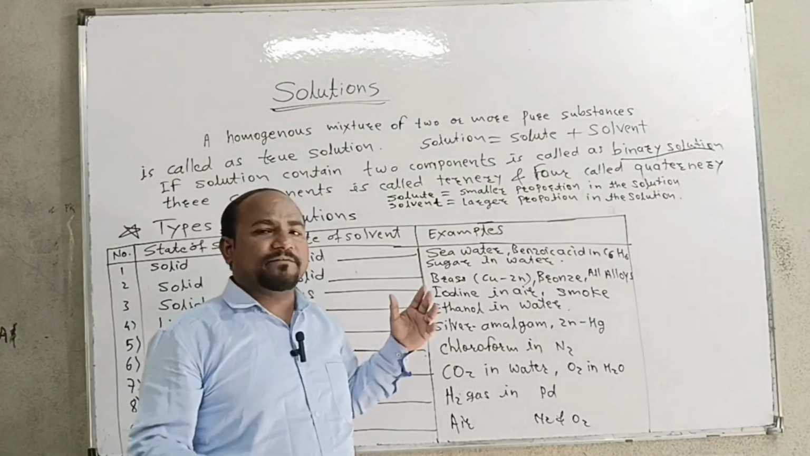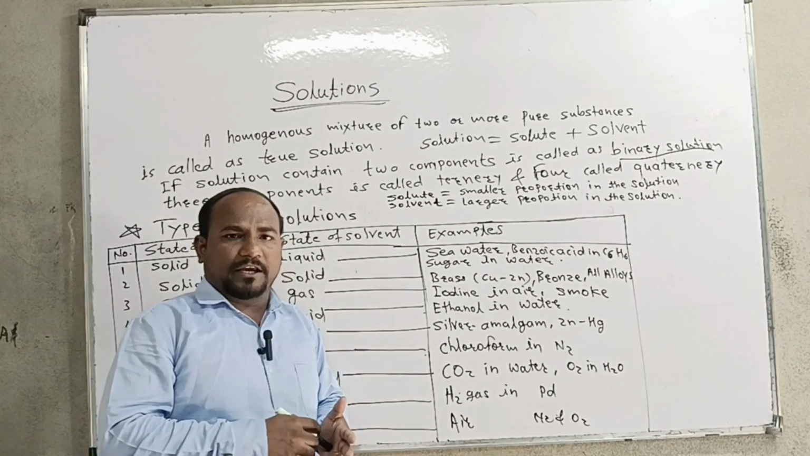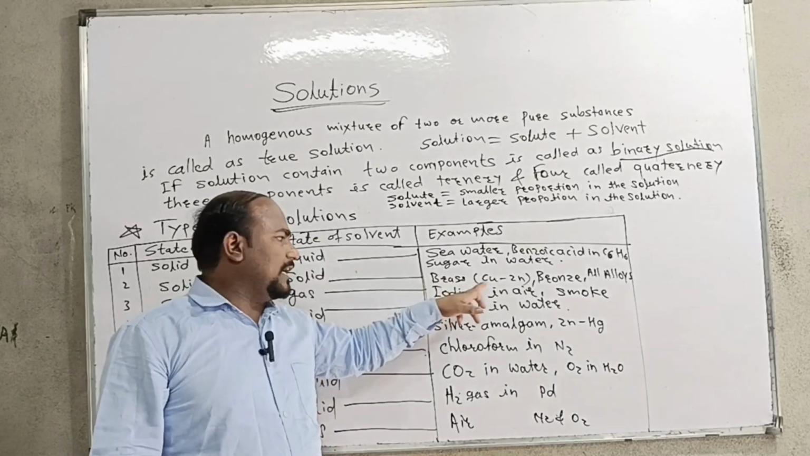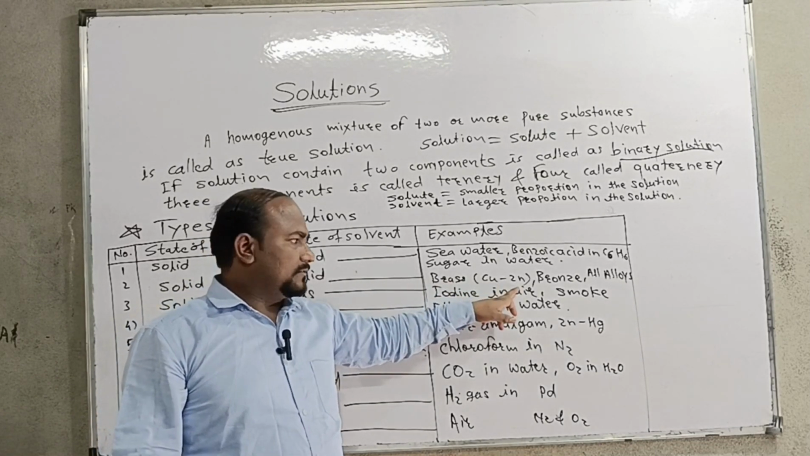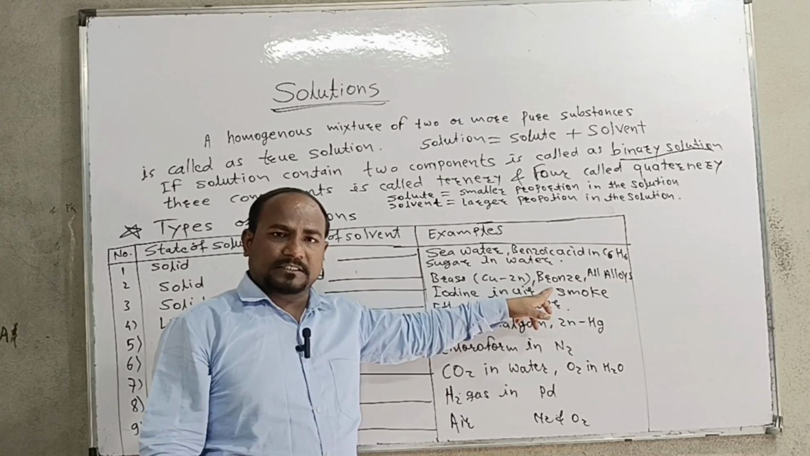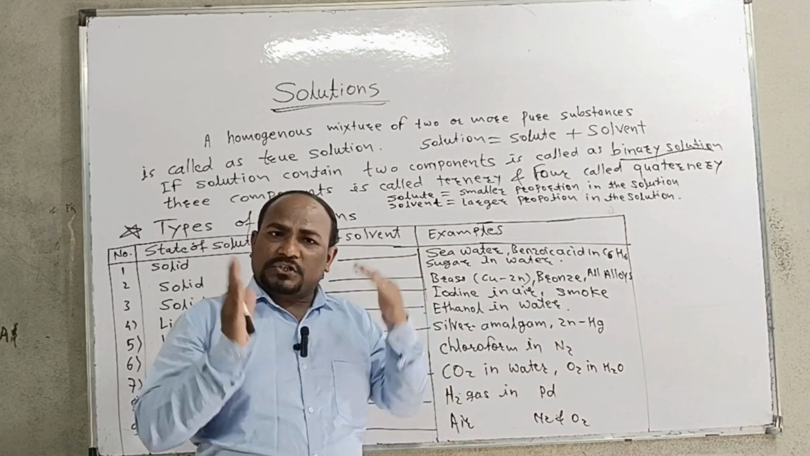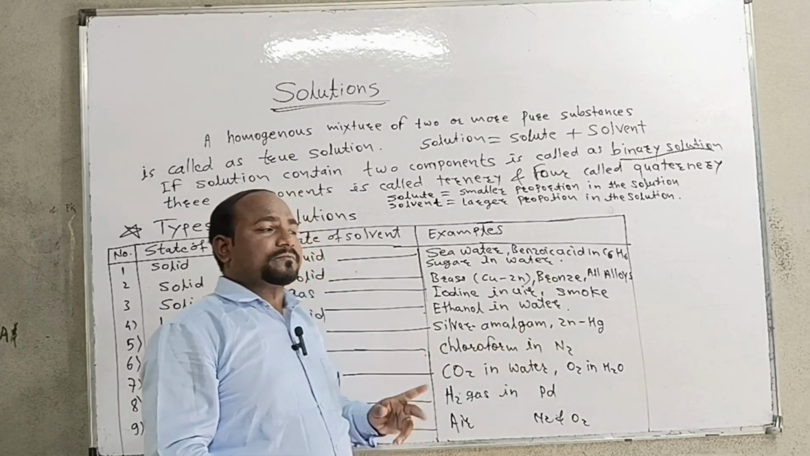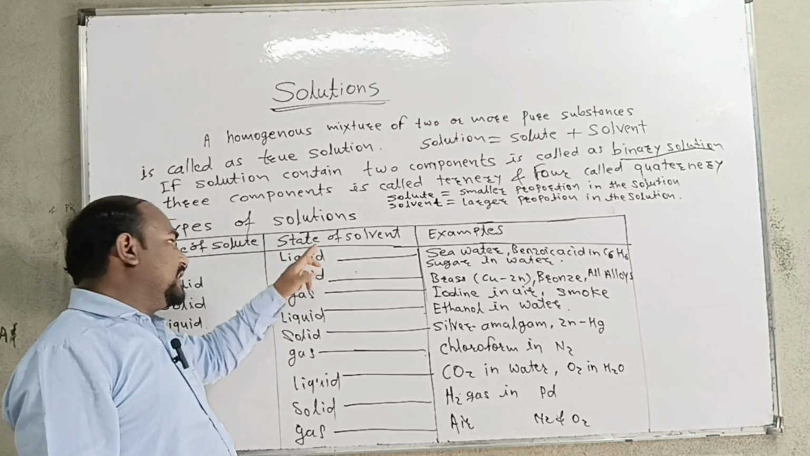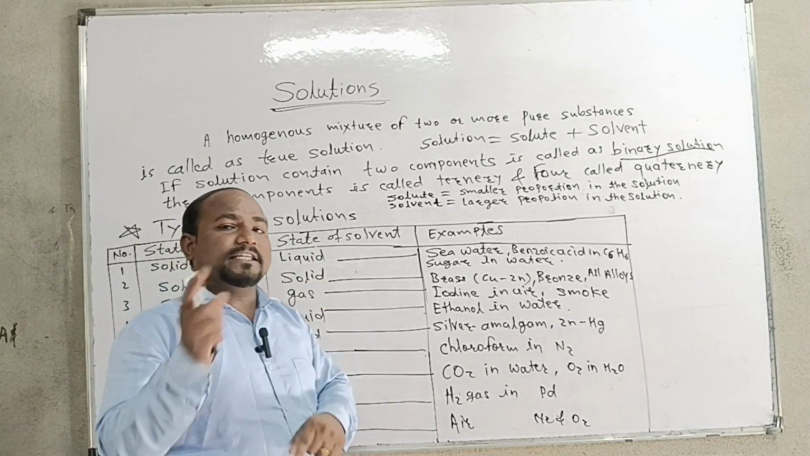We know that there are different types of alloys around us, and there are many uses of alloys in our daily life. We know that brass is an alloy of copper and zinc. Bronze, stainless steel, these are alloys of metals with metals as well as non-metals. So all these are solid in solid. It means the state of the solvent is solid and the solute is also solid. So it becomes solid in solid.